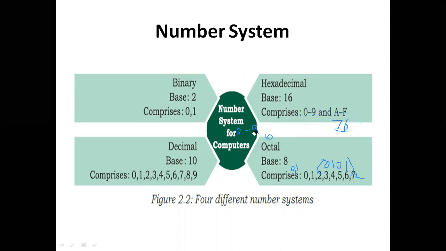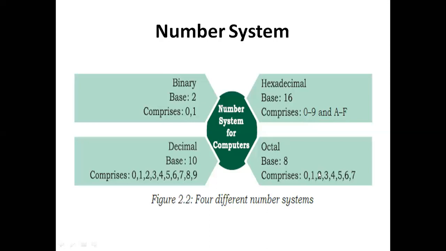And for hexadecimal values, how many digits do we use? 16. The hexadecimal value contains 0 to 9 and A to F. A to F is nothing but 10 to 15: 10 as A, 11 as B, and 15 as F. That's why we use a total of 16 digits, and the base value we indicate is 16.